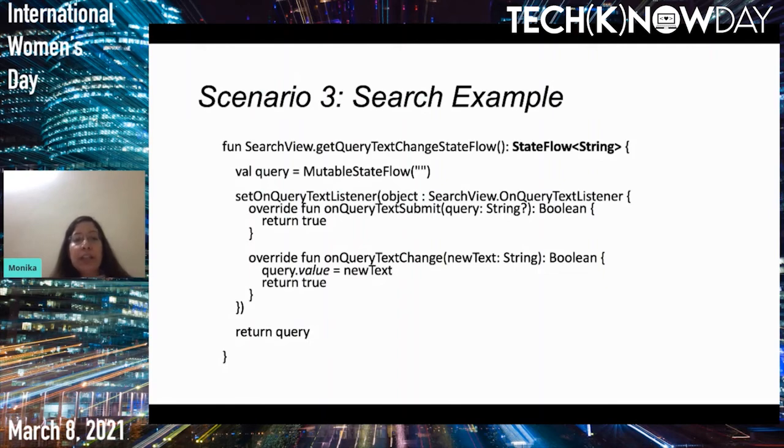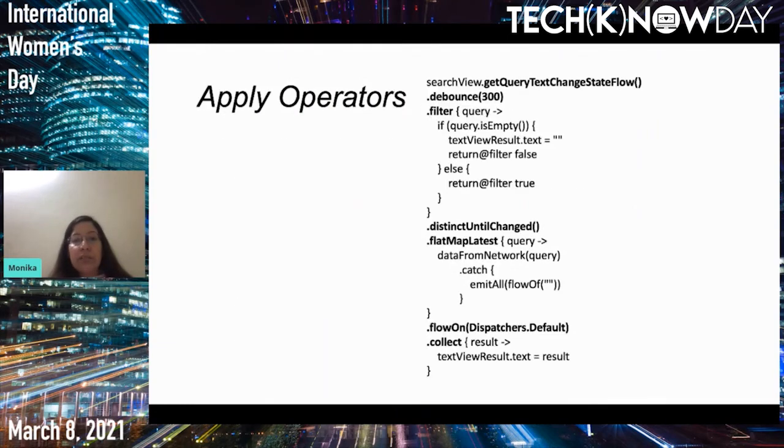So the moment the user changes the query, we update the mutable state flow, and we perform different operations on it. We don't want the search API call to get triggered every 1/10 of a second. We want it to be triggered after 300 milliseconds. So we use debounce to trigger it after a certain interval. If no change has happened in that interval, then we trigger the call.